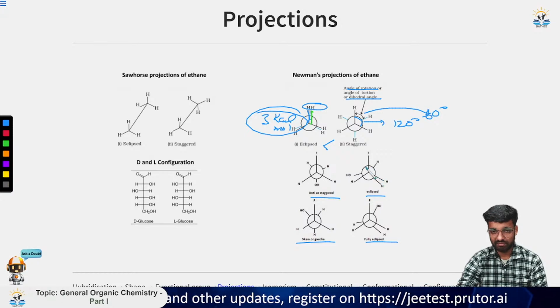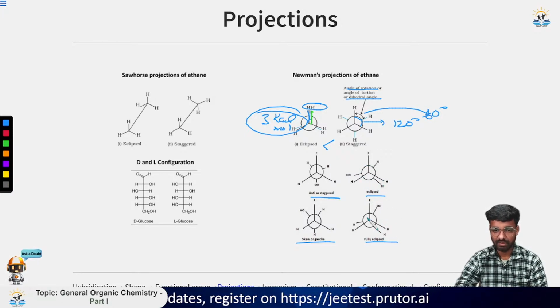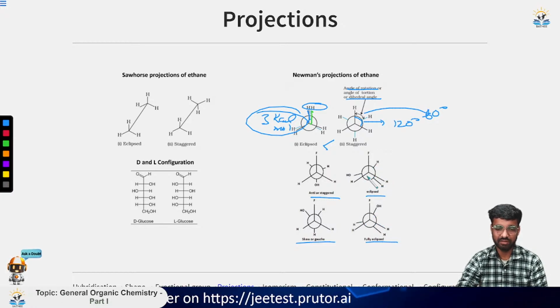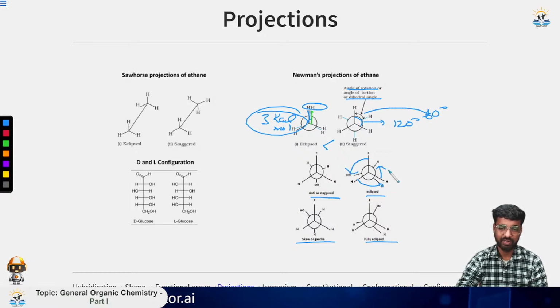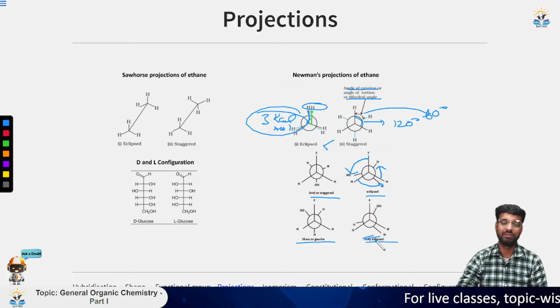Now this is the eclipsed one, and this is a fully eclipsed one. Why? Because each of these hydrogens is in front of each of these hydrogens. If you rotate this one like this, bring it here, bring it there, and bring it here, it will form like this. F will be in front of OH, and then we have H and H. So this is a fully eclipsed one.